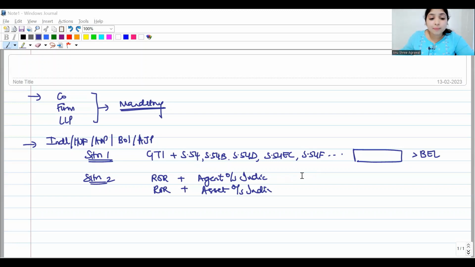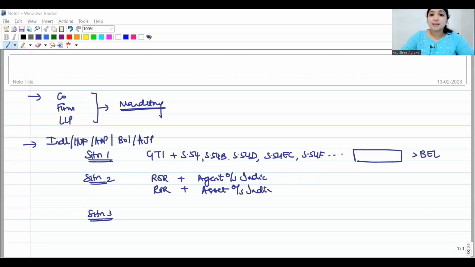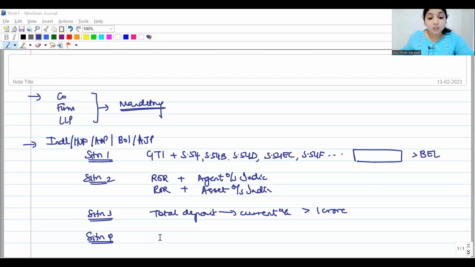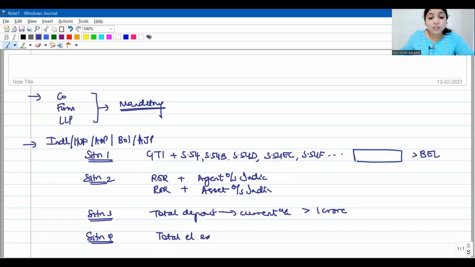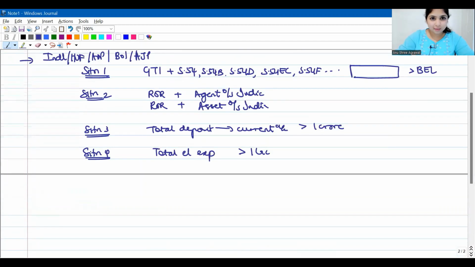Then talking about the third situation, we will see what is the total amount that this assessee has deposited in the current account. If that total deposit is more than 1 crore, then irrespective of the income of the assessee, he has to file his income tax return. Then the fourth situation, this time I will look at the total electricity expense. If the total electricity expense of our assessee is more than 1 lakh rupees, again irrespective of the income, he has to file his income tax return.